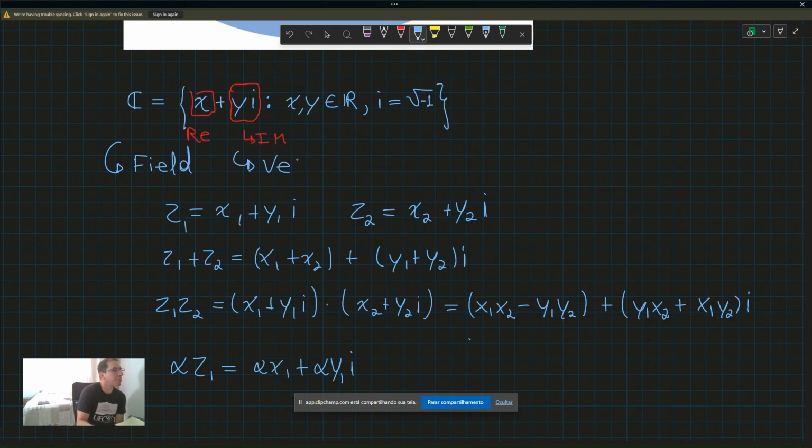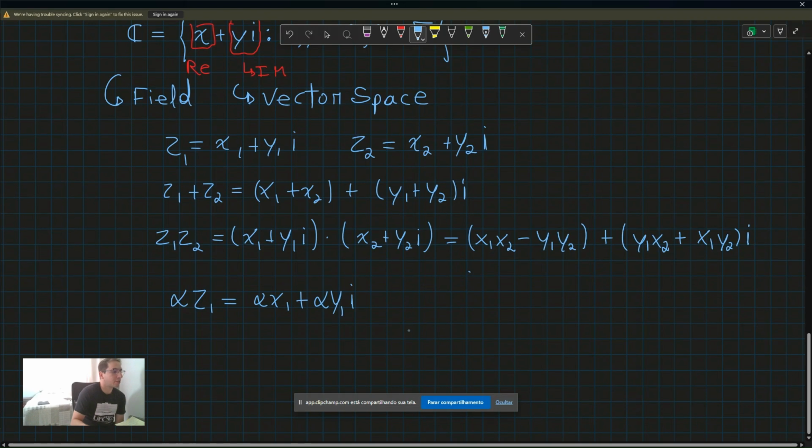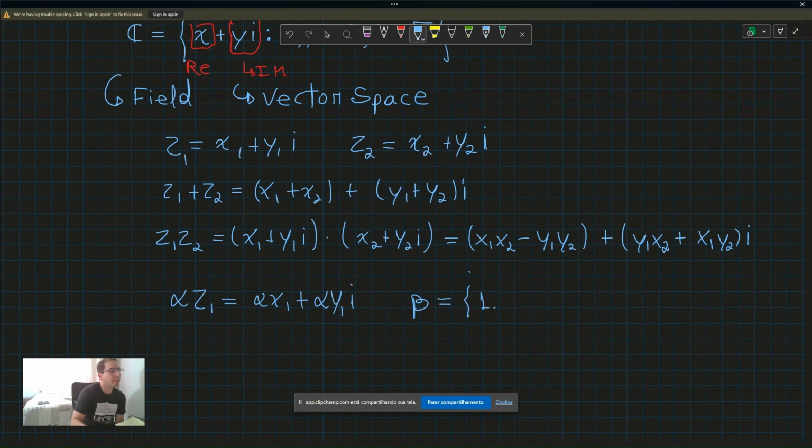So it is a field and it is a vector space, okay? And why is that important? Because a complex number itself can be thought of as a vector. And a basis for this vector space would be 1 and i. And what is a basis for, if you didn't see linear algebra yet?